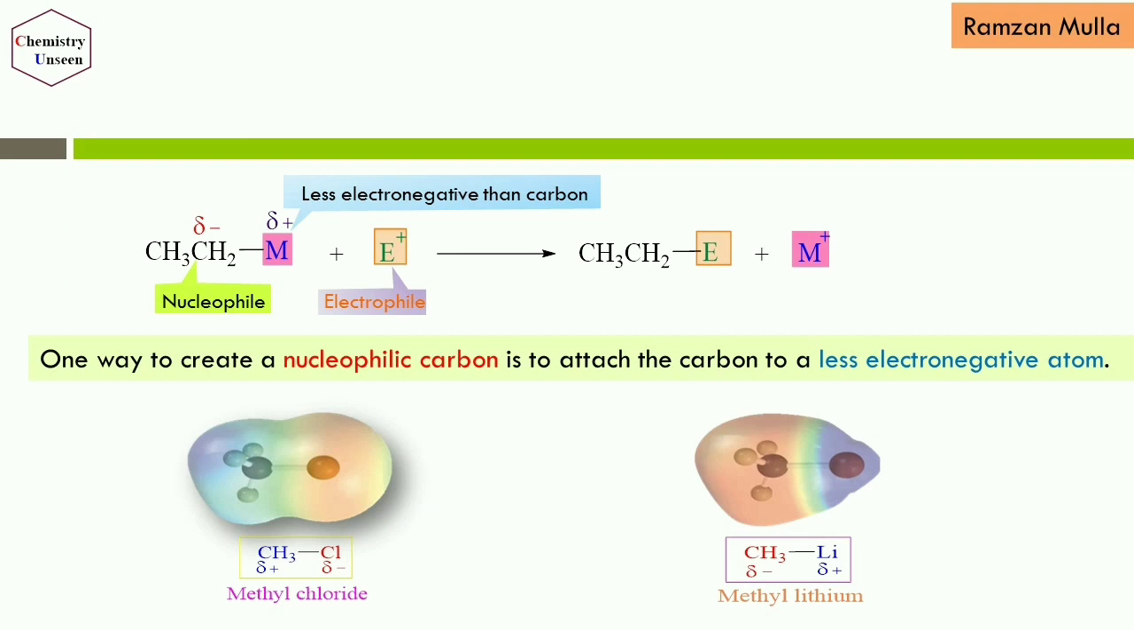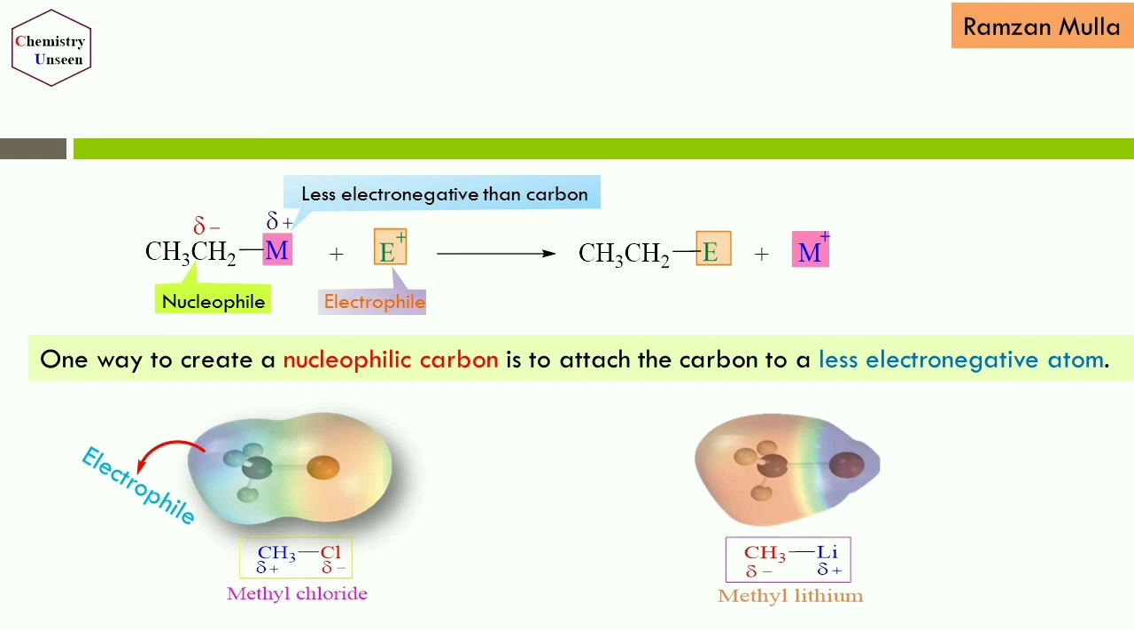In methyl chloride, the carbon atom of the methyl group bears a partial positive charge. Why? It is because the carbon is bonded with the more electronegative atom, that is chlorine. For that reason, it bears a partial positive charge. In the electrostatic potential map, you can see the blue region indicates electron deficiency, which is electrophilic in nature.